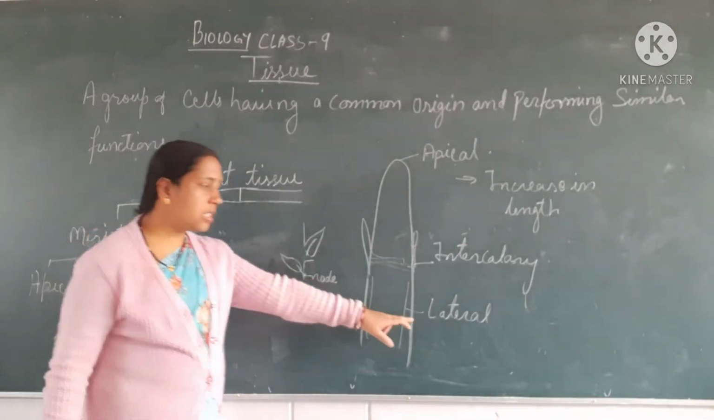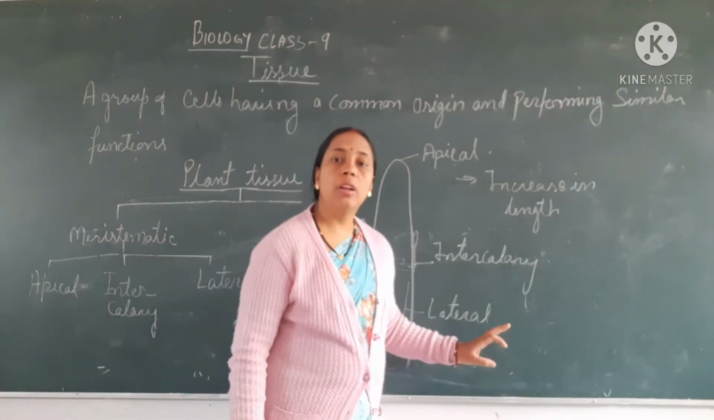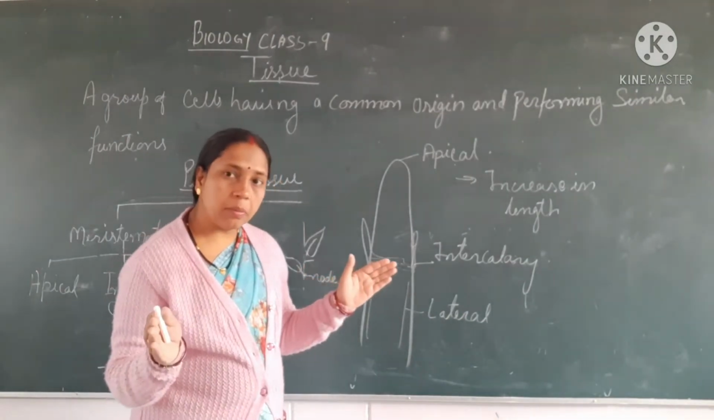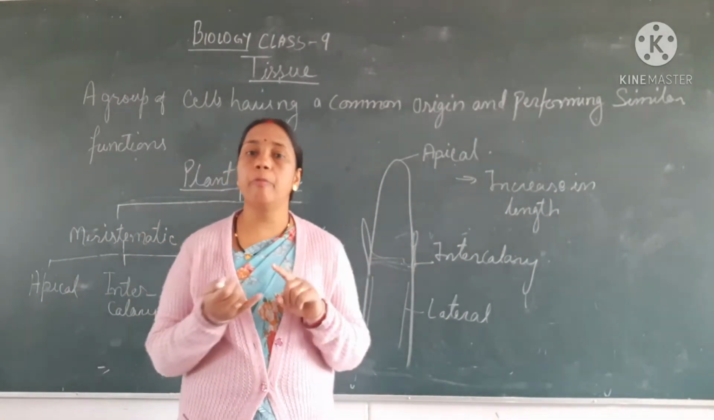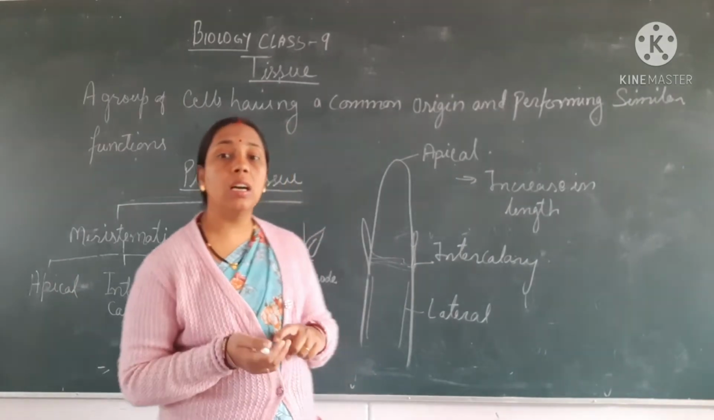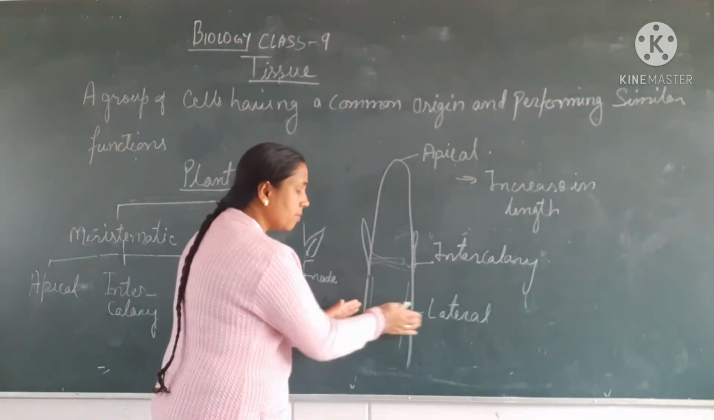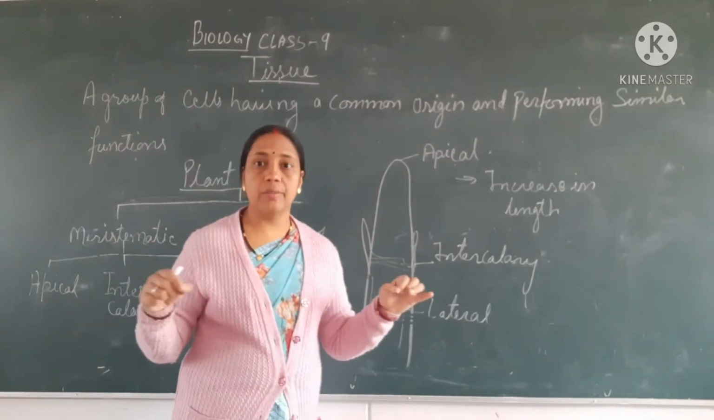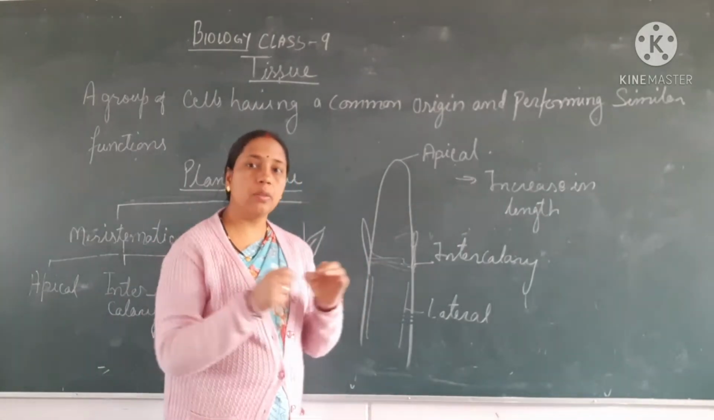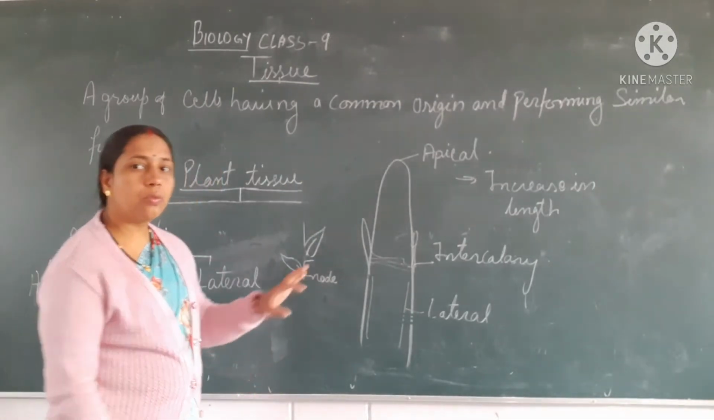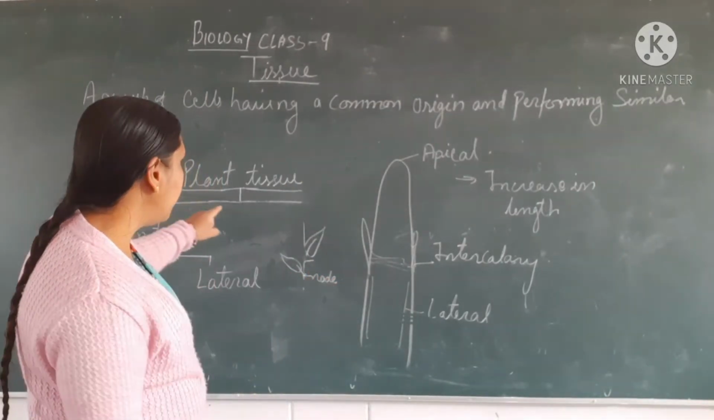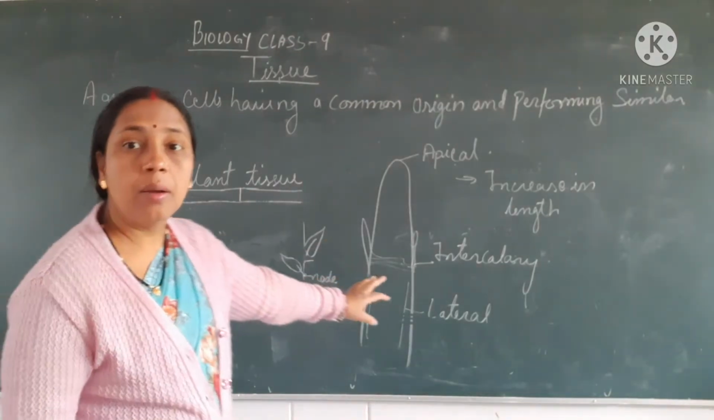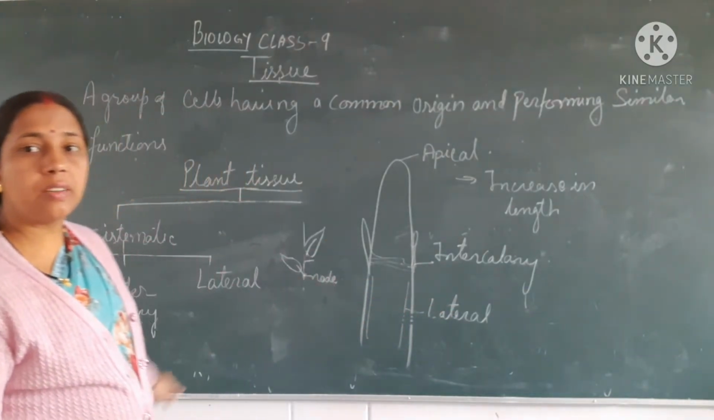The last one is the lateral meristematic tissue. Lateral meristematic tissue is responsible for expanding the plant, or it can give width or girth to the plant. It means it can make the plant strong width-wise. Okay students, with this we have completed our plant tissue meristematic part. Next part is the permanent tissue. We are going to deal with that.